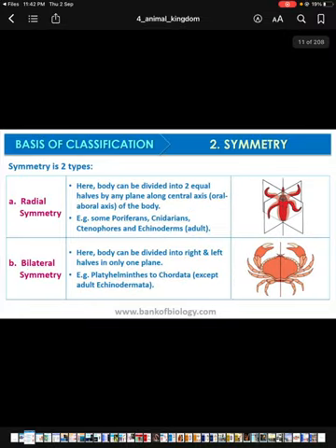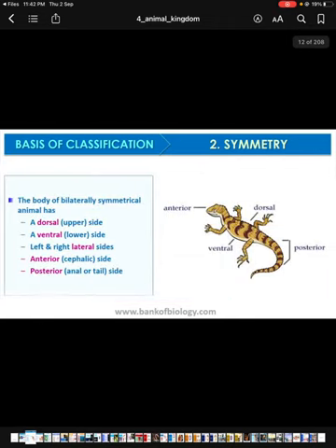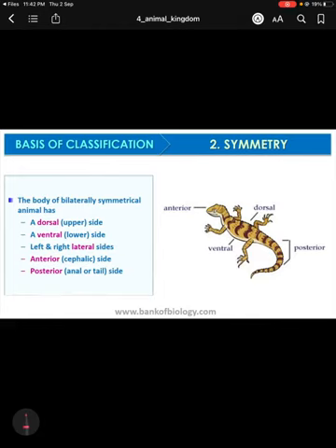Here in these two diagrams we can see the same thing, radial symmetry and bilateral symmetry. The body that shows bilateral symmetry has different types of sides. One is the dorsal side, and it also has the ventral side. If we divide the organism into left and right, then we have the left side and right side, which is called the lateral side. We get the anterior side and posterior side. In this diagram the different sides are clearly mentioned. So this organism is bilaterally symmetrical. All the sides can be present in these types of organisms.